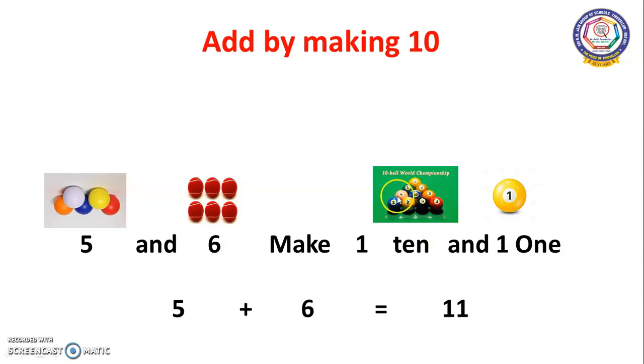See children, here in this 11, we have to take 10 away from this 11. See these balls, I took 10 balls away from this 11. So 10 balls is equal to 110. Understand? This is called 110. And remaining, how many ones are there? Only 1 one. See, 110 and 1 one. 5 and 6 make 110 and 1 one.